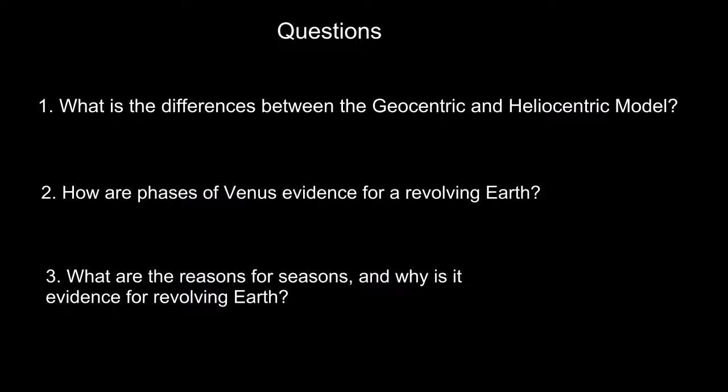So that was our project. I hope it was helpful. So here's a quick review and questions I'm going to ask you. Number 1, what are the differences between a geocentric and heliocentric model? Number 2, how are the phases of Venus evidence for a revolving Earth? And number 3, what are the reasons for seasons and why is it evidence for a revolving Earth?